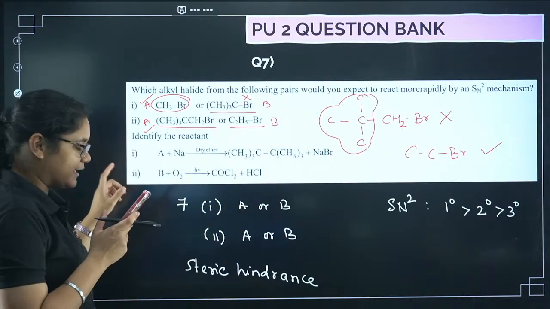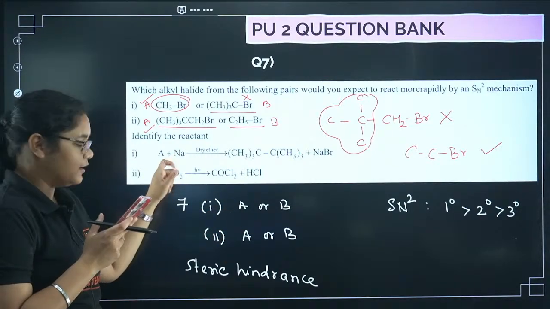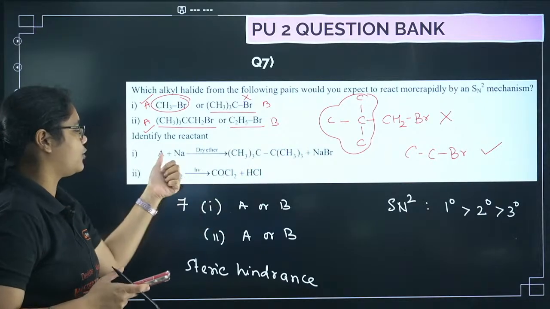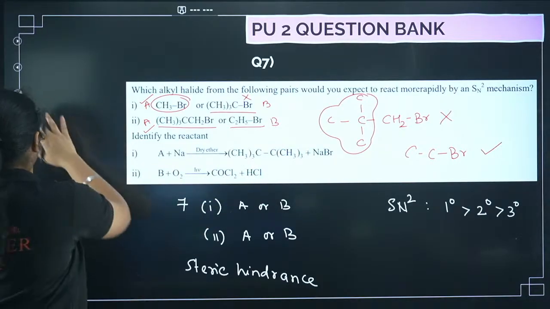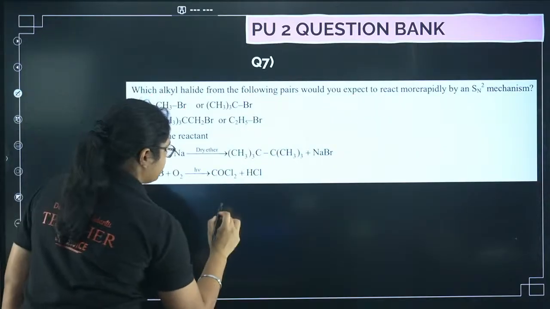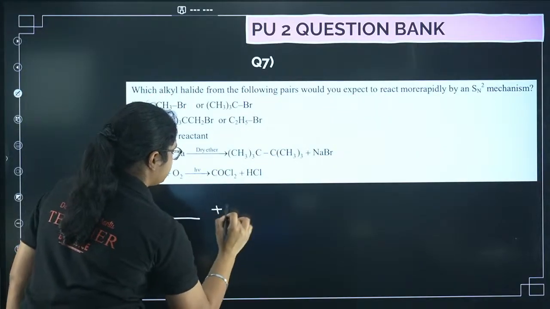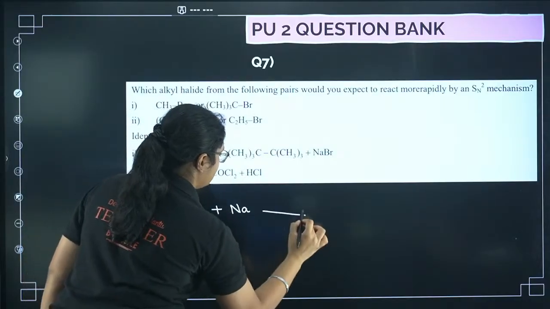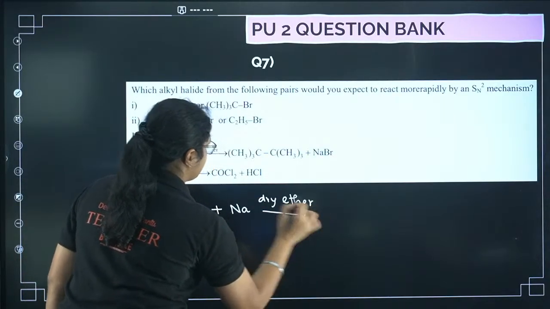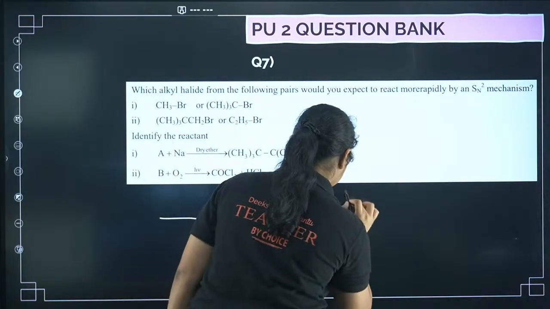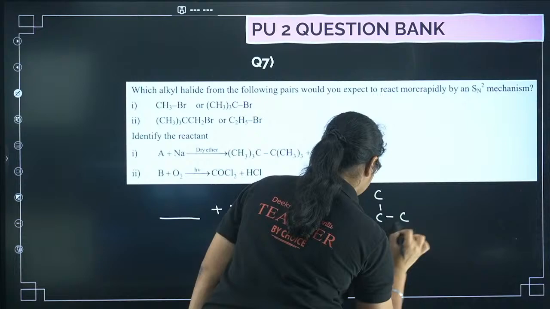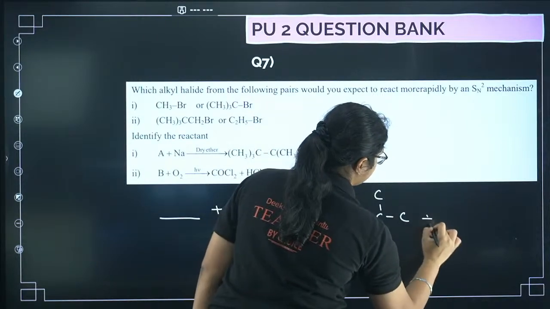Next let us solve some fill in the blank type questions. Here there is a reaction: A plus Na with dry ether, you are forming this product. You have to guess what is A. Okay, so let me just write down this reaction for all of you. So there's a dash, and with sodium and dry ether, you are getting a product like this. I'm just writing carbon, okay, plus NaBr.